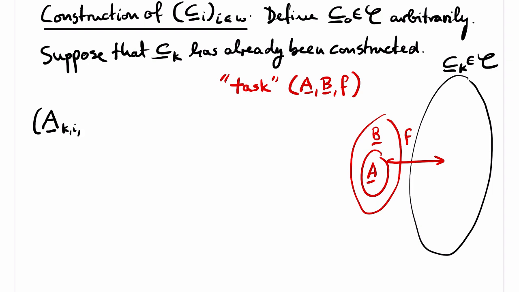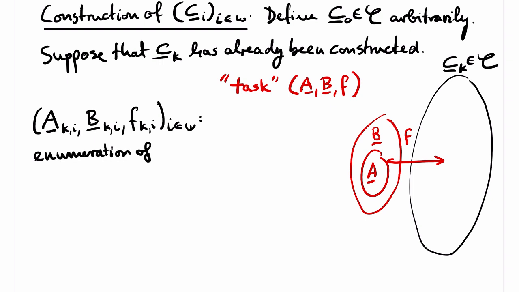We make a big list of all the tasks. Luckily, there are only countably many. So let A sub ki, B sub ki, and F sub ki, for i in omega, be an enumeration of all the tasks for Ck. I have to make sure that these tasks are dealt with for every i in omega, but also for every k in omega. So I fix a bijection alpha between omega squared and omega.